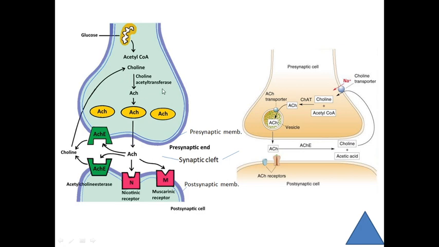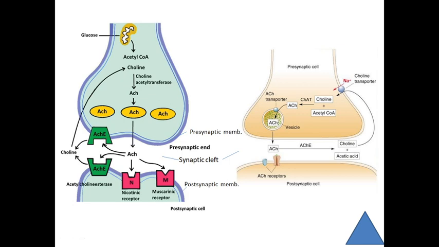The nerve impulse transmission is a chemical process and it is performed by two main elements: acetylcholine, ACh, and the enzyme acetylcholinesterase. These two things are very important. They are responsible for transmission of these impulses.